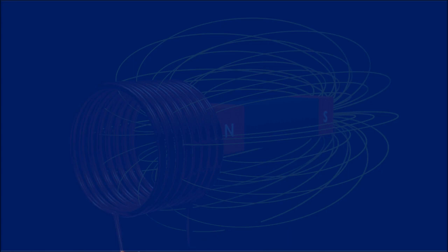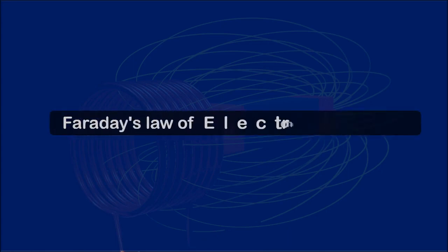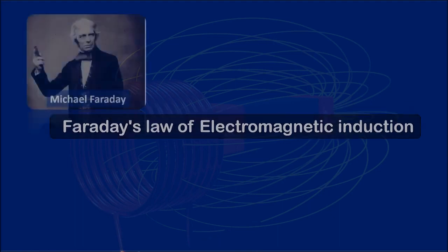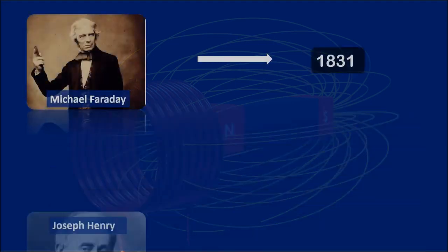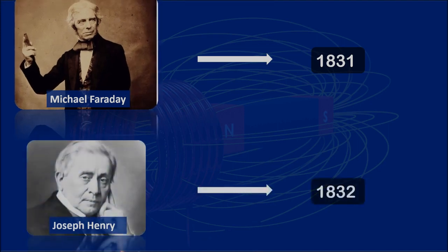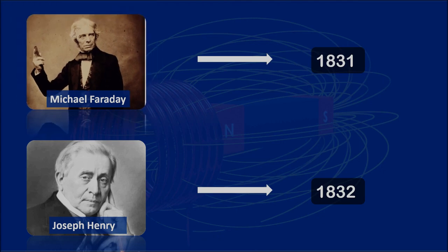Here in this video we will talk about Faraday's law of electromagnetic induction and their experiment. The phenomenon of electromagnetic induction was first discovered independently by Michael Faraday in 1831 and Joseph Henry in 1832. Faraday was the first to publish the result of his experiments. This world-known phenomenon is still charging and moving the world, without which we could not imagine our life. So let's talk about Faraday's experiment of electromagnetic induction in this video.